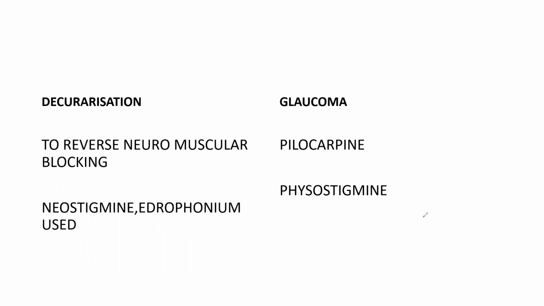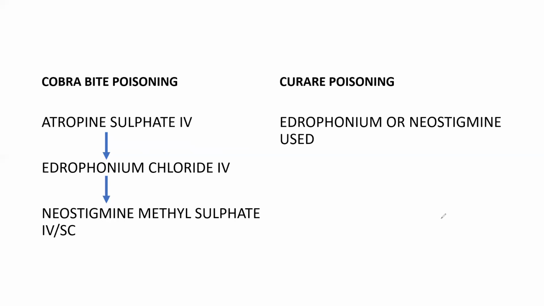And coming to decurarization, my colleague will cover this in skeletal muscle relaxants. But here, as of now, I will just tell what drugs are used for that purpose. In order to reverse the neuromuscular blocking, neostigmine and edrophonium are the drugs of choice for this decurarization. And coming to cobra bite poisoning, these are the drugs which we use.